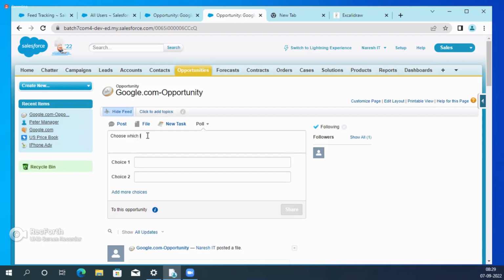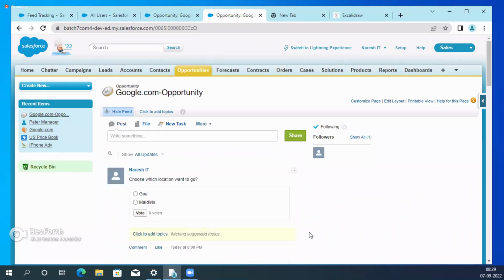Right, this is not related to opportunity. Okay, choose which location you want to go. Now, what are the locations? For example, Goa and Maldives, something like that. Okay, now share it.